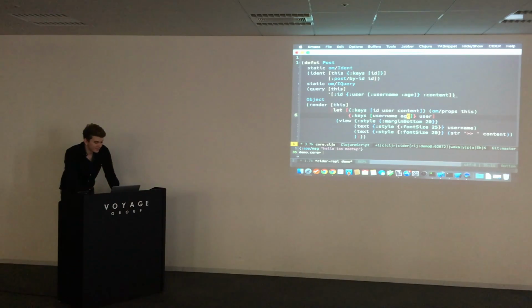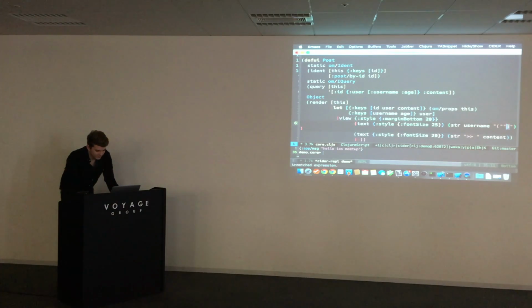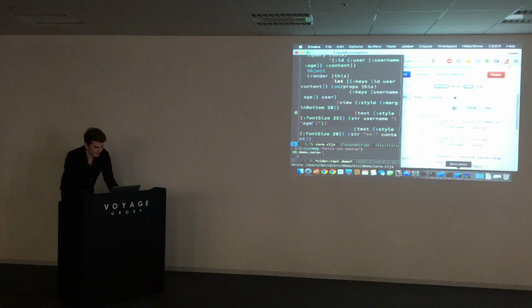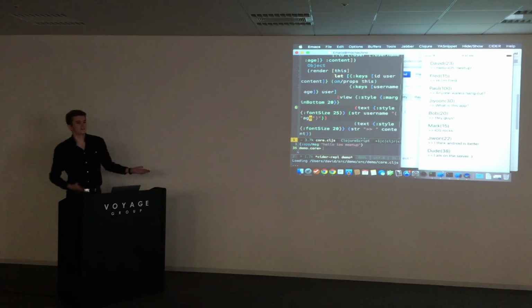Again, now I have this query fragment inside here and say, I have an age object now, so let's use it. So imagine instead of the username, I want to show something like, and inside here I show the age. Again, if I have my simulator on the right side, I can send this buffer over, and then it just updates it on the spot.